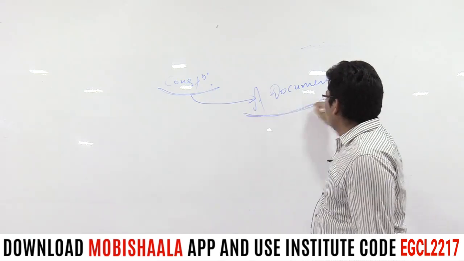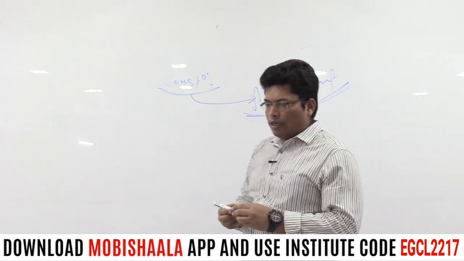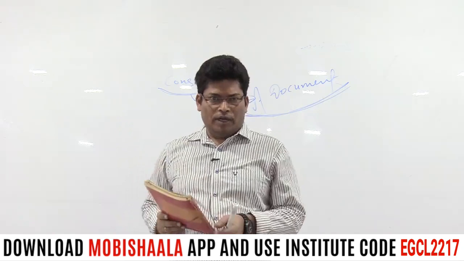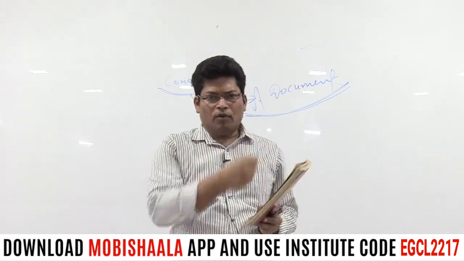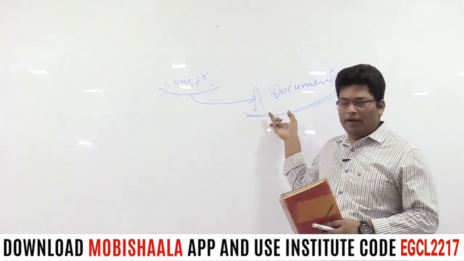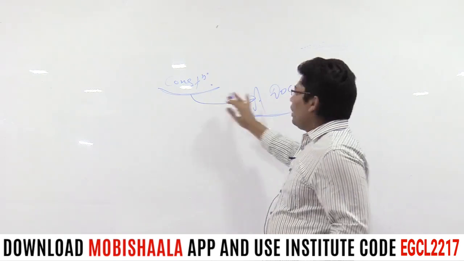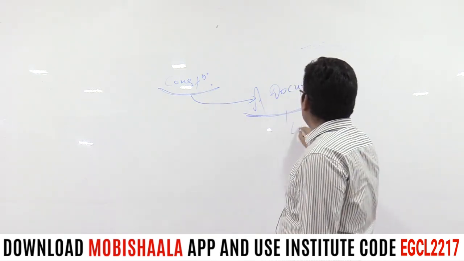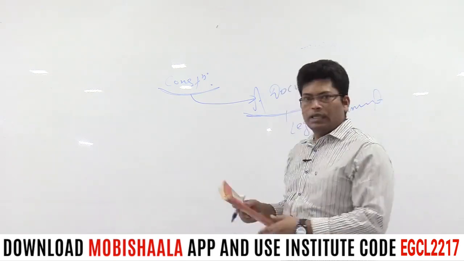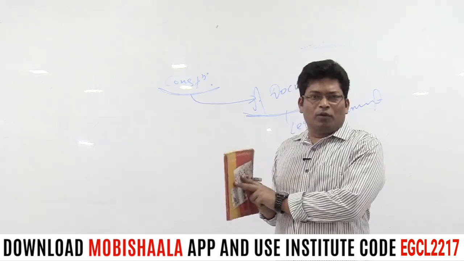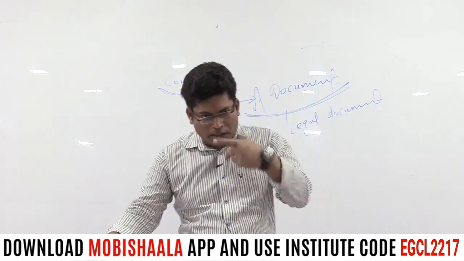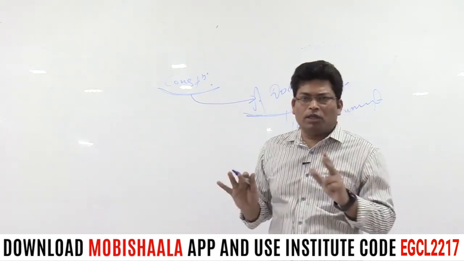Now the question is, if constitution is a document and the NCERT book I am showing you is also a document, then what's the difference between this document and a document like the constitution? Remember, a document like the constitution is a legal document, but this is an ordinary document, not a legal document. From the second point onwards, you can easily make a difference between an ordinary document and a document like constitution.